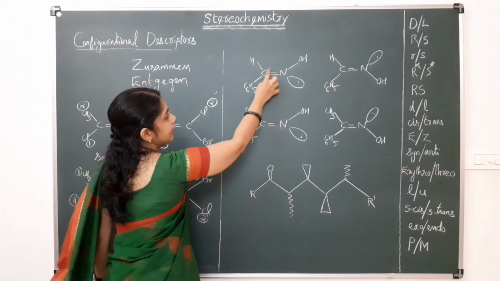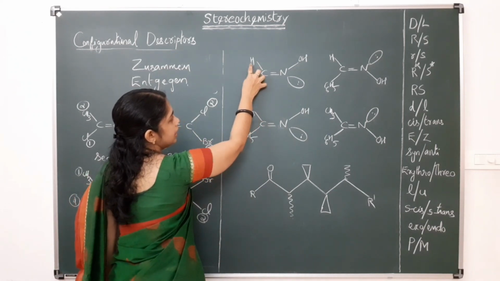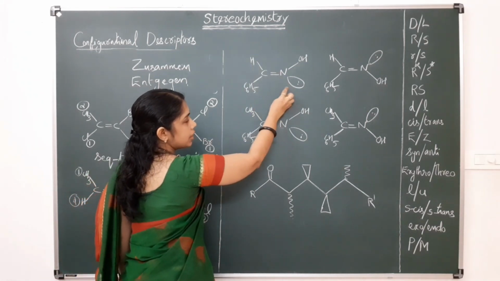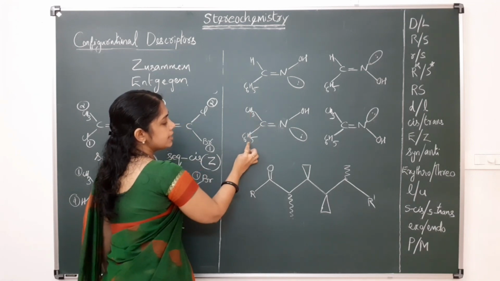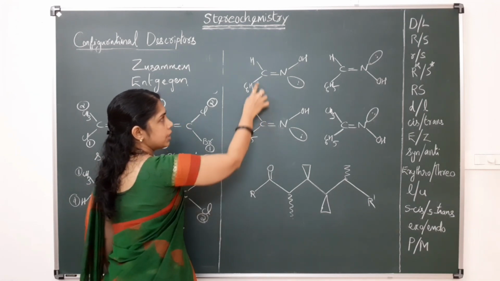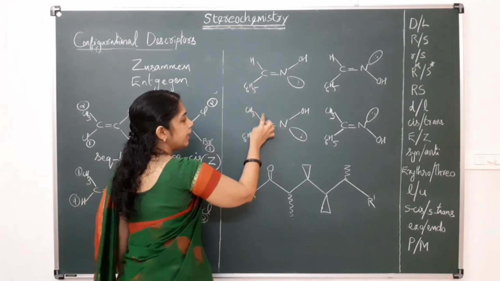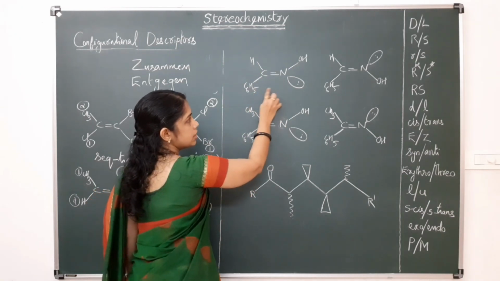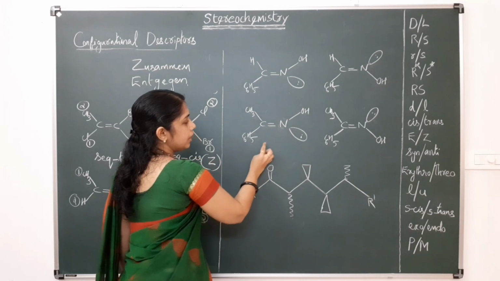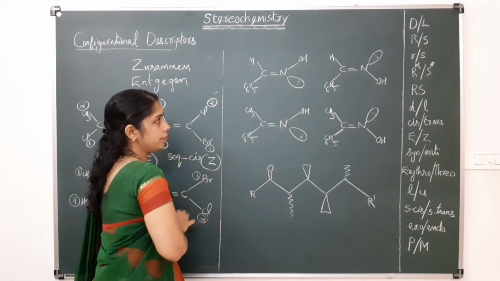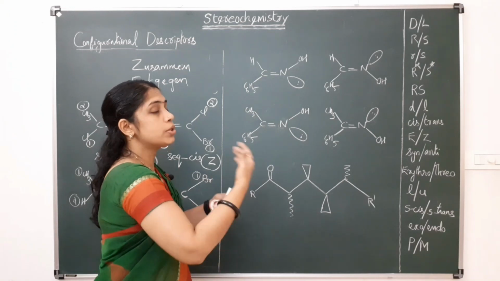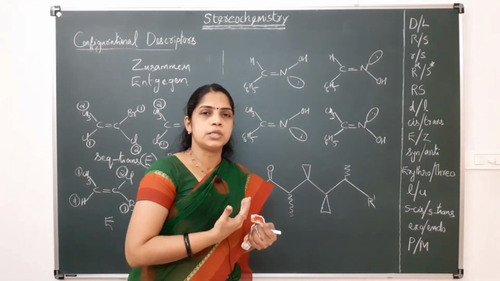This oxime comes from an aldehyde because here it is CH=N. This one has both CH3 and C6H5, both are R groups, and here it is H, so it comes from an aldehyde. This comes from a ketone. So this is aldoxime, and this is called ketoxime. And these oximes also show configurational isomerism.